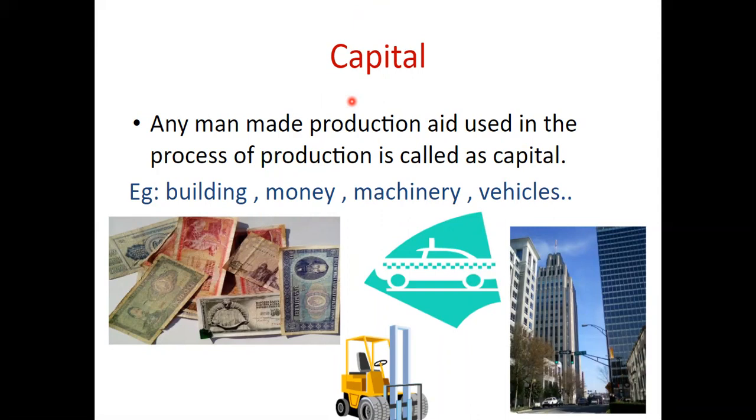So the simple way to identify the difference is between land and capital. Under land, all natural resources gifted by nature are included. Under capital, man-made production. That means to be capital, there should be some kind of human intervention. If there is human intervention, it is coming under capital. So water is not capital. Water is coming under land because it is a resource gifted by nature. And if I take machinery, machinery is coming under capital. Why? Because there is human intervention. It is a man-made production.